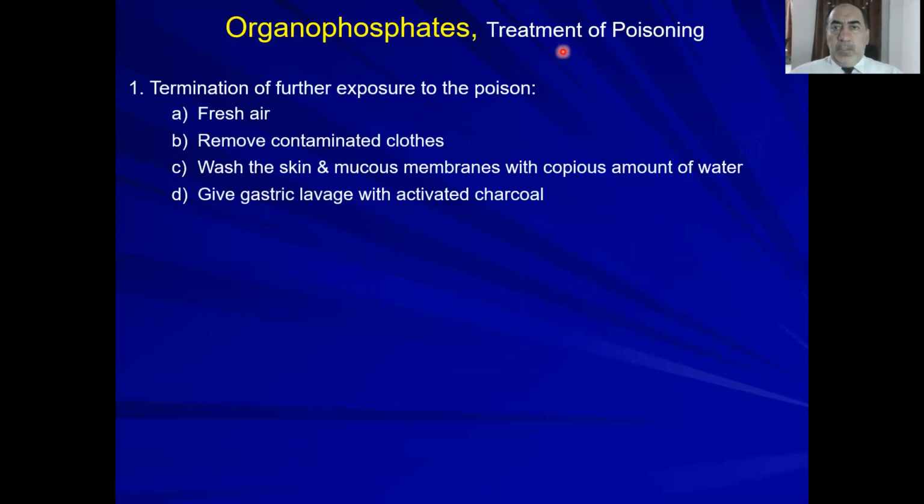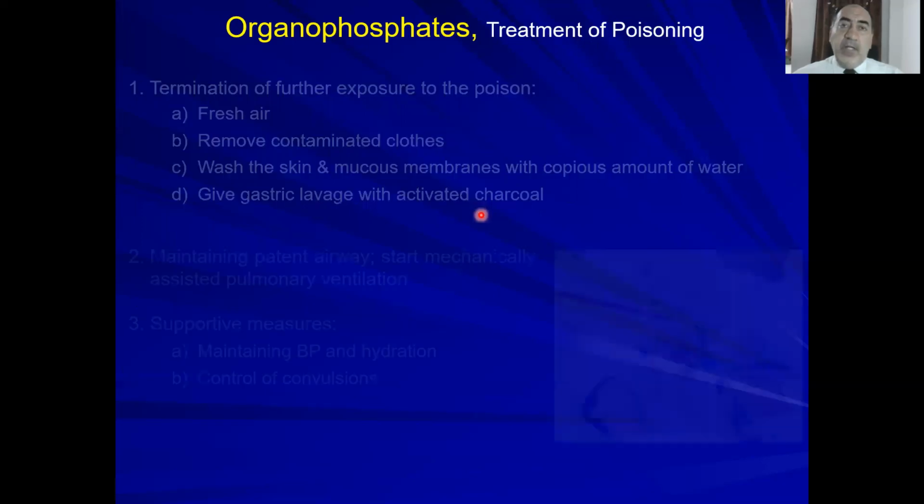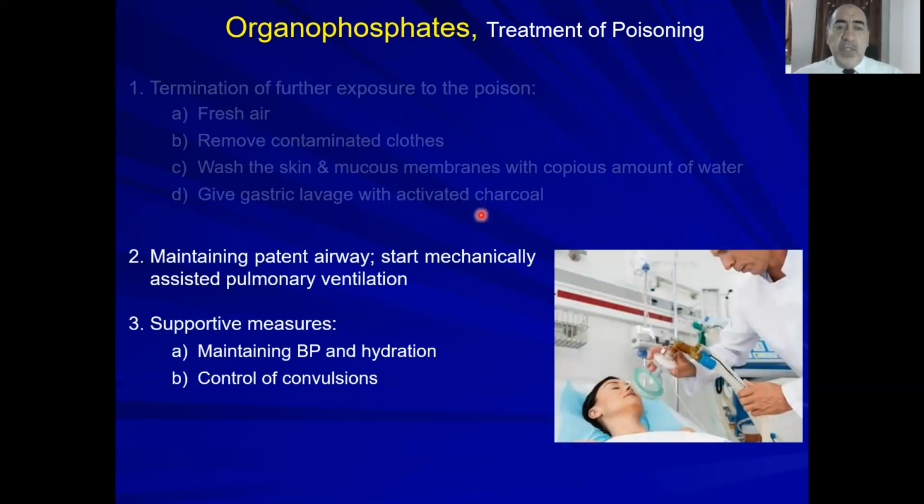How do you deal with this poisoning? Number one, you prevent further exposure of the patient to the poison. Expose the patient to fresh air, take them outside if they are inside the home, and remove contaminated clothes, because we just said they could be easily absorbed through the skin. Wash the skin and mucous membranes with a huge amount of water to take away all remaining poison or insecticide. Do gastric lavage with activated charcoal, hopefully it can absorb these insecticides on its surface. Then maintain a patent airway, so you need to start mechanically assisted pulmonary ventilation.